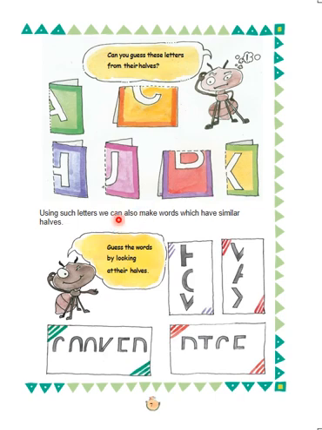We can also make words which have similar halves. So, guess the word by looking at their halves. The first word is how. Can you guess which is the second word? Yes, it is wax. Similarly, the third word is the mirror half of coop and the mirror half of dice. Complete the other mirror halves of all the four words by drawing them with your pencil.